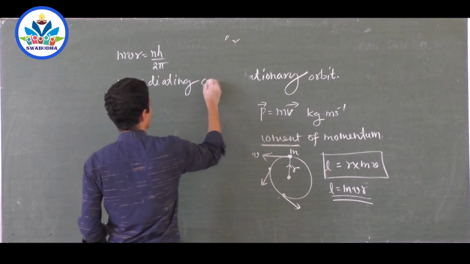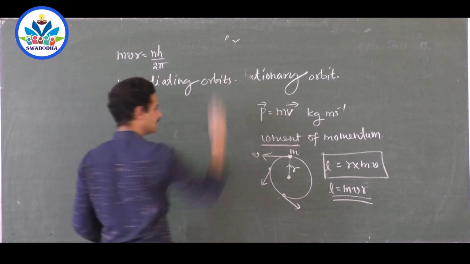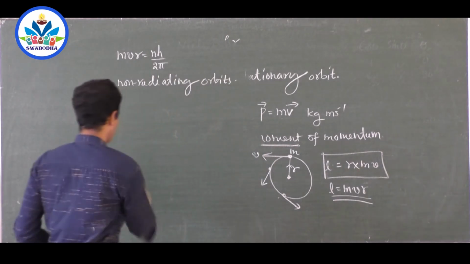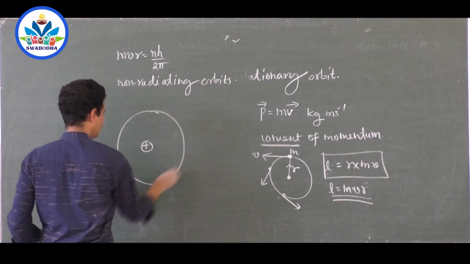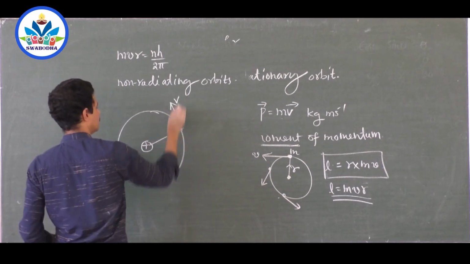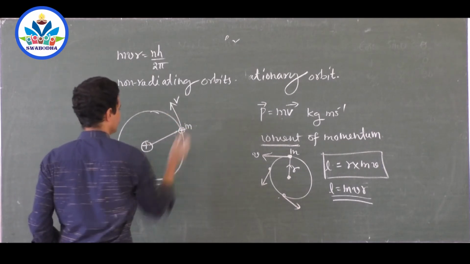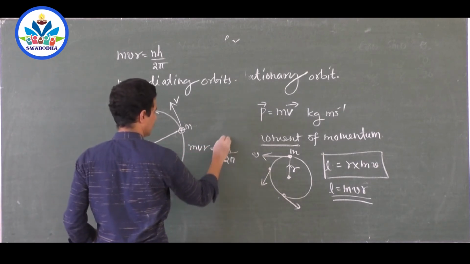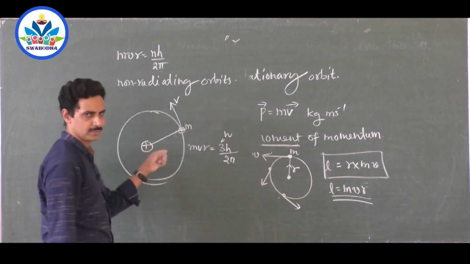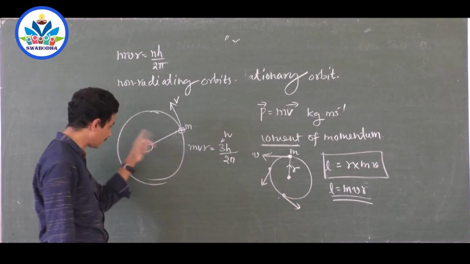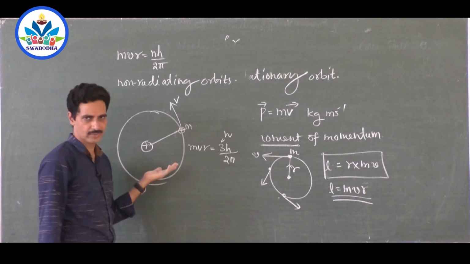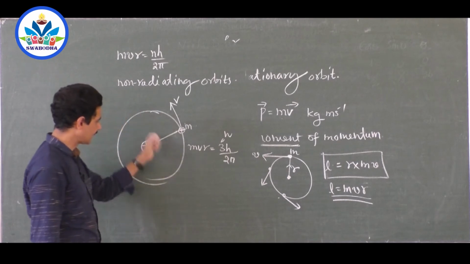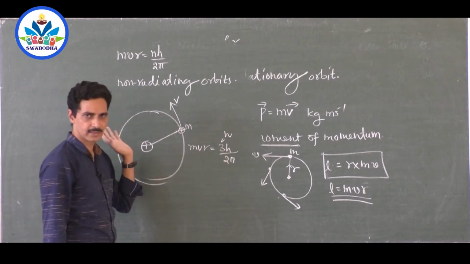Non-radiating orbits. What are non-radiating orbits? As long as the electron is in that orbit. For example, I fix an orbit. Say, sir, from the nucleus, there is an orbit where, when the electron is made to move with a velocity v and having mass m, the angular momentum MVR is equal to 3h by 2 pi, say. n is 3. That means it should be the third orbit, right? In between you will have 2 orbits, somewhere here and somewhere here. Accordingly, in the first orbit it should be equal to 1h by 2 pi, and in the second orbit MVR must be equal to 2h by 2 pi.